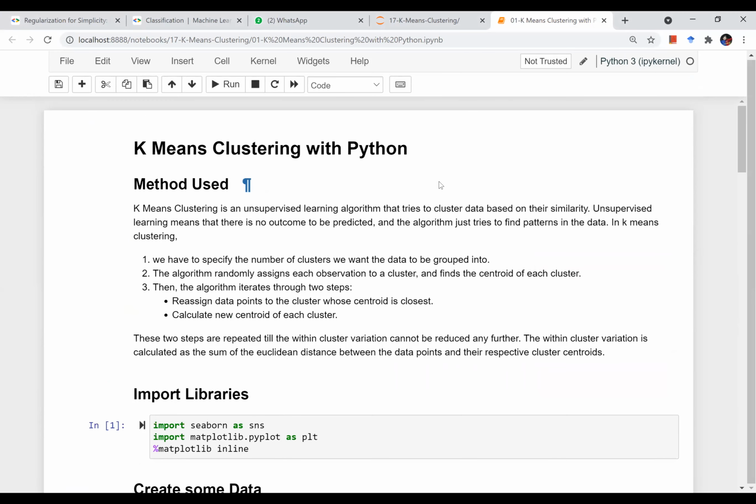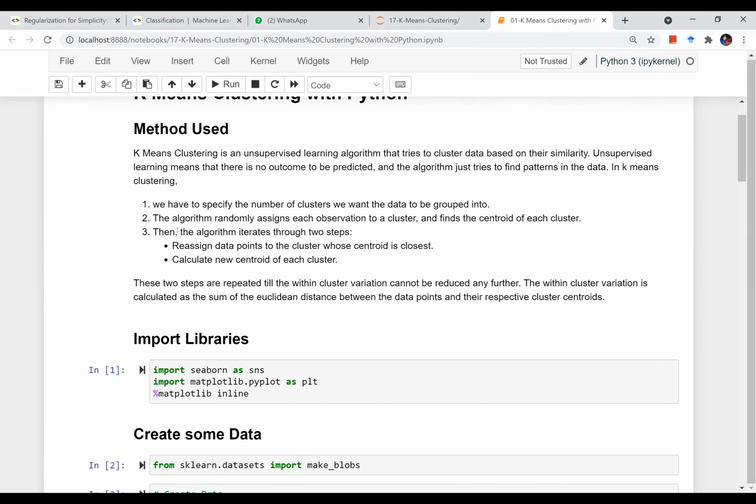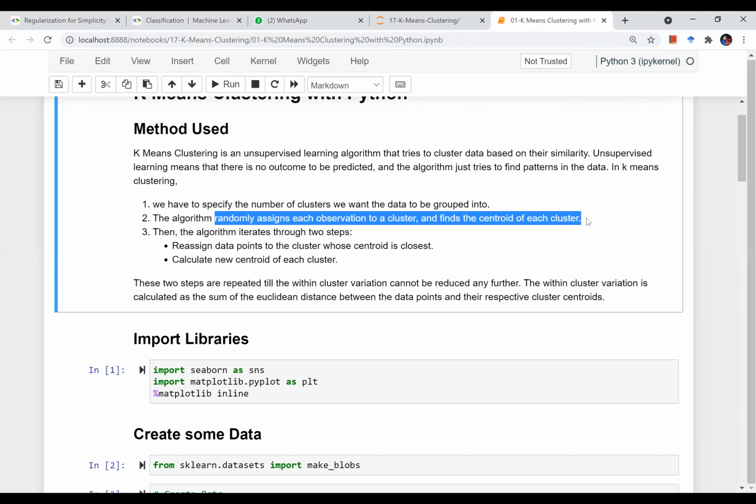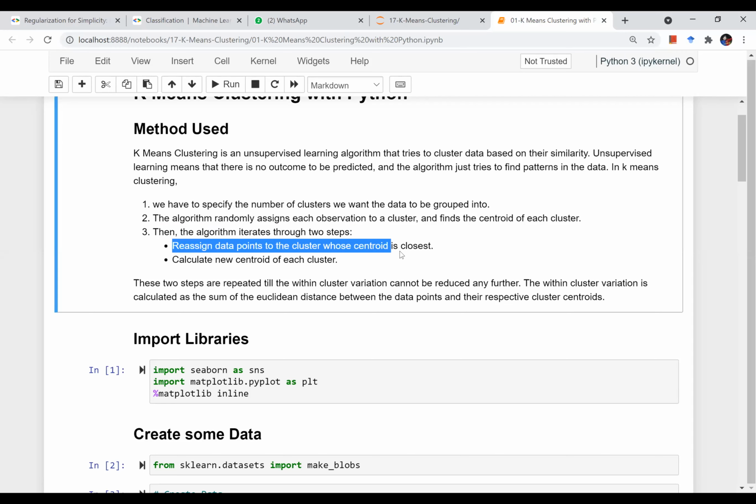So what is k-means clustering? It will try to divide your data into k clusters. It is an unsupervised machine learning technique, and how it works is that you first specify a number of clusters, then randomly assign all the data points into some clusters, then the algorithm will iterate. It will reassign all the data points to the closest centroid, the closest cluster, and it will keep assigning all the points to the new clusters till the assignment of data points stops changing.